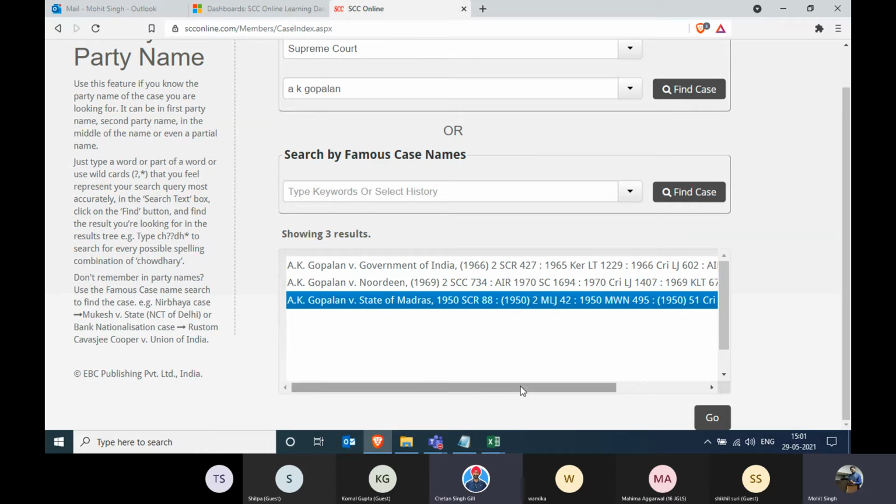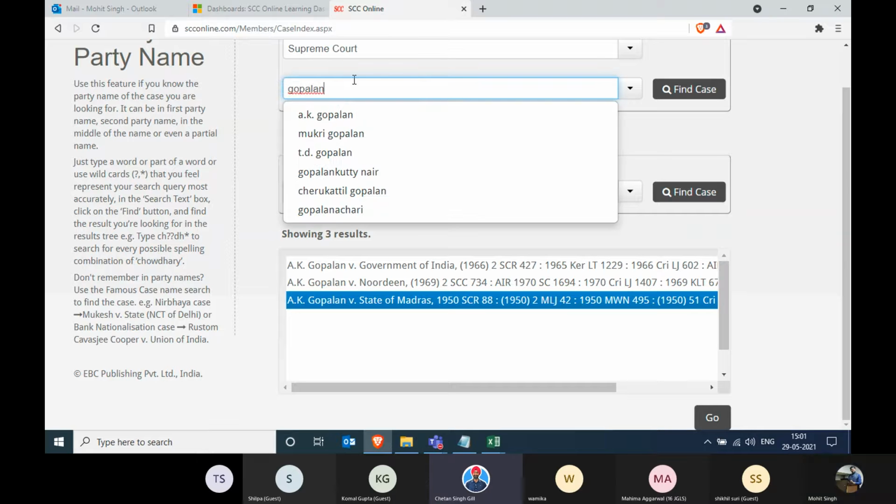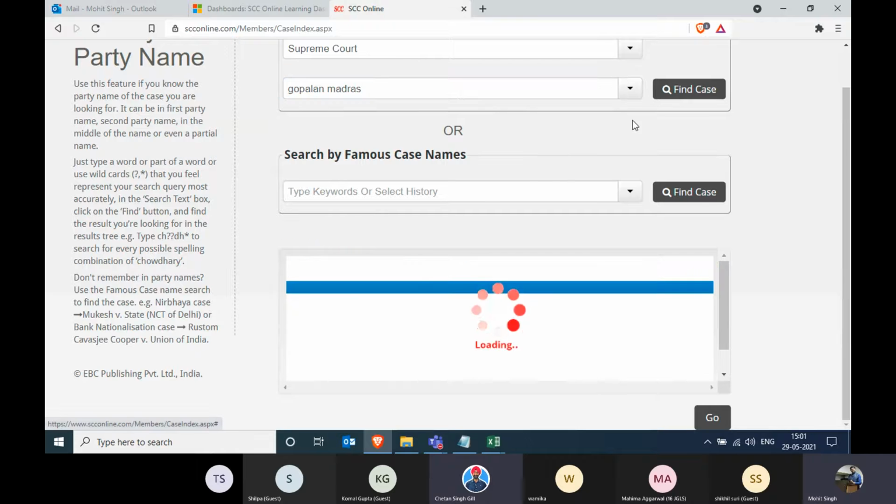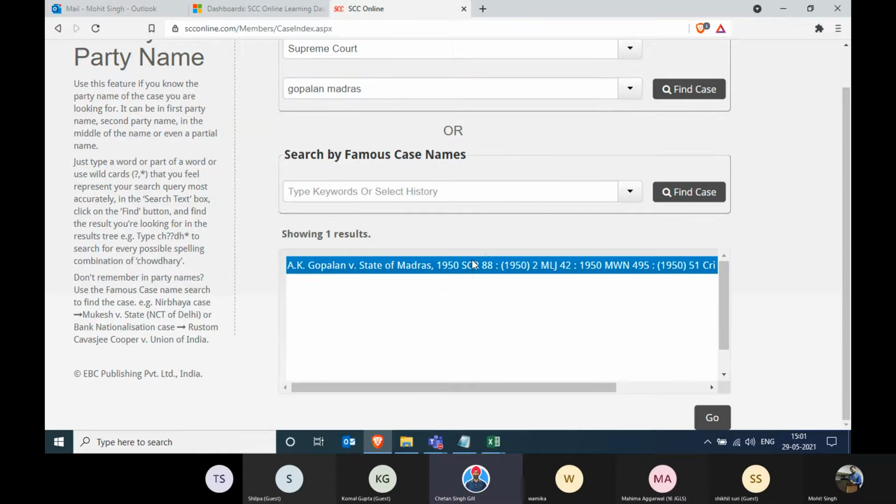So Mohit, you're saying that I don't have to write a full party name. What if I remember only two words, Gopalan and Madras? Then what? Still we can search that particular query. And should I write versus in between? No, sir. No versus, no v dot is required while writing the party name. Okay. Is there a format that I need to write the first party first and second party after that? No, sir. Certainly there is no format for that. You can write it either way.